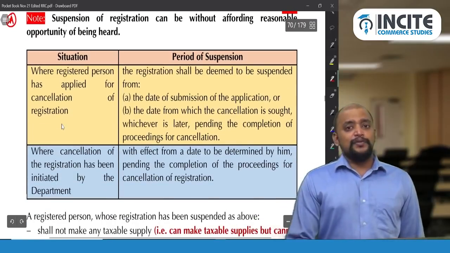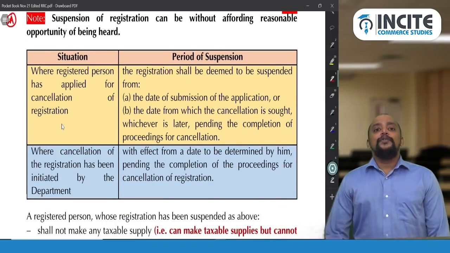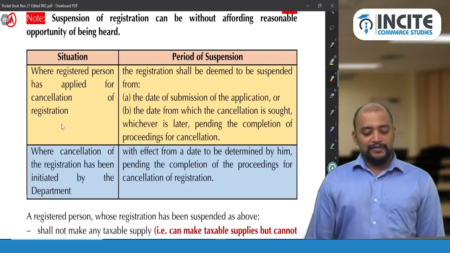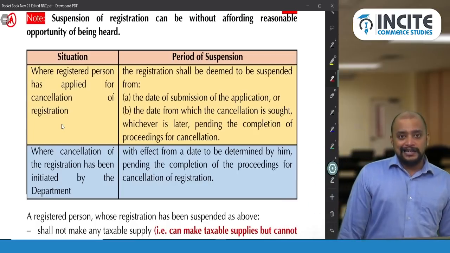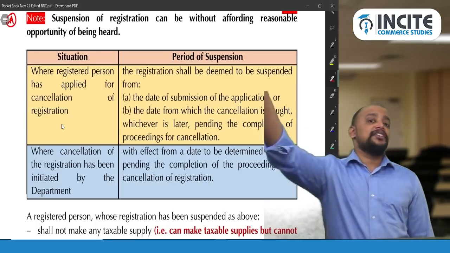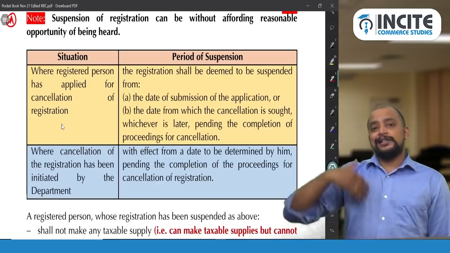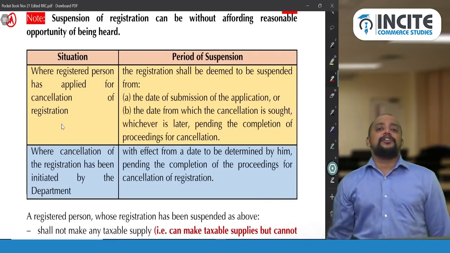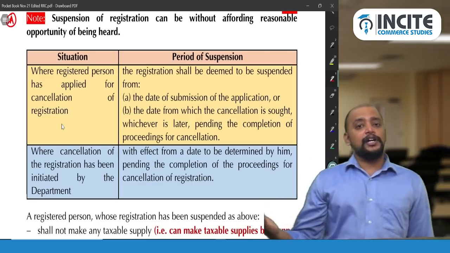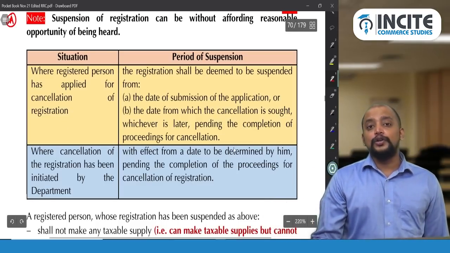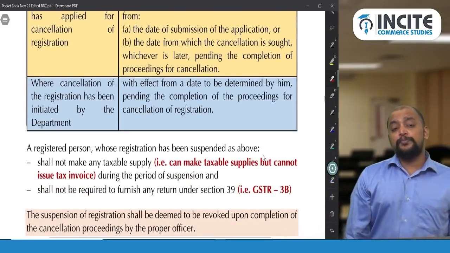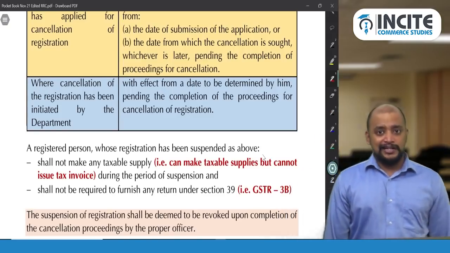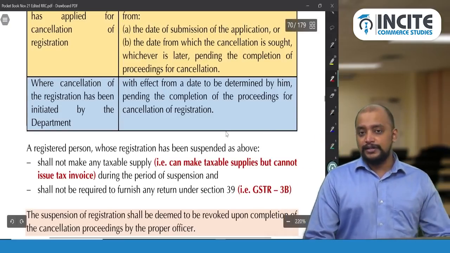And what is the period for which registration will be suspended? Already I told you, when you make application for cancellation, from the date you select or the date of application, whichever is later. You might have selected after 15 days. Today you are making application, you are selecting the cancellation date as after 15 days. So after 15 days from now will only be taken as the date of suspension of registration. So till the date of order of cancellation, so till the conclusion of the cancellation proceedings. Suppose when the proper officer initiates cancellation, it is the date on which they have intimated about cancellation till the date of conclusion of the proceedings. Okay.